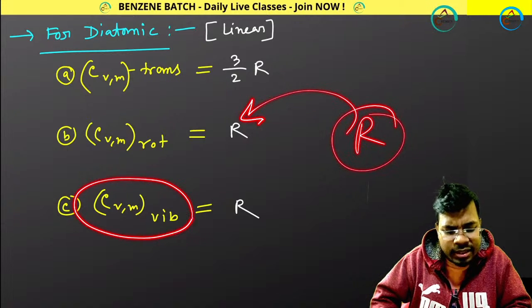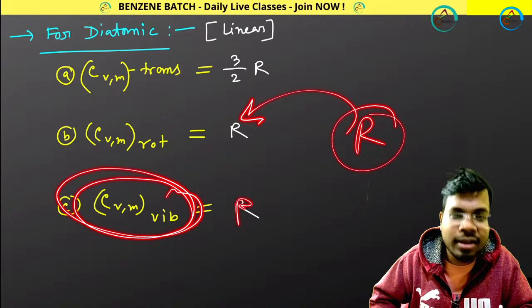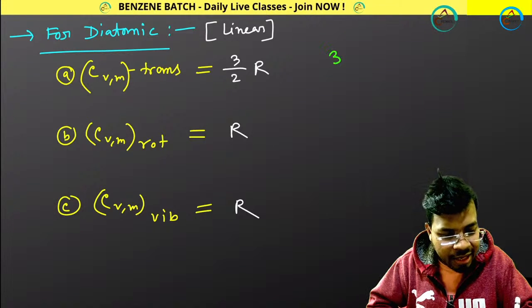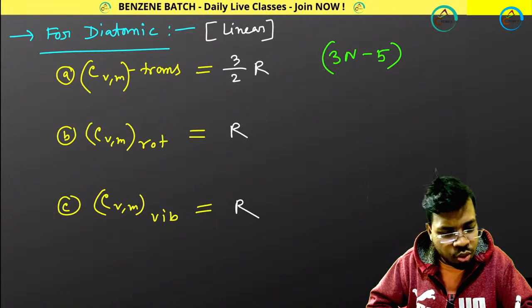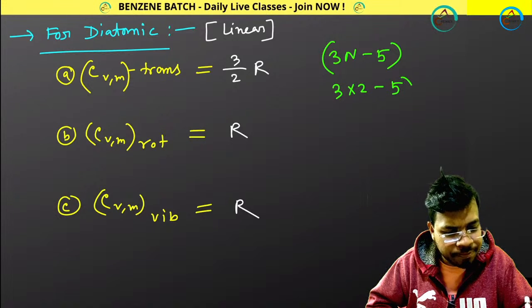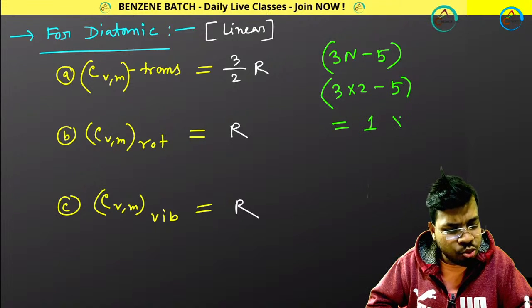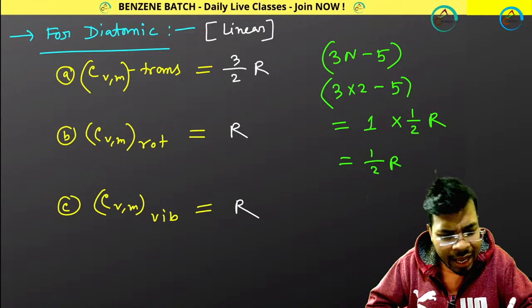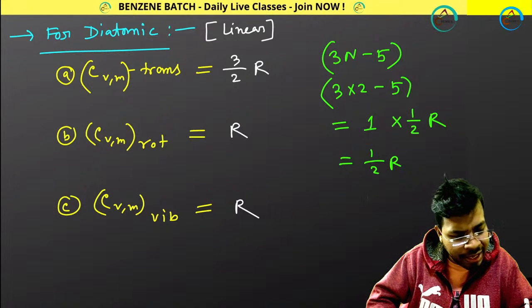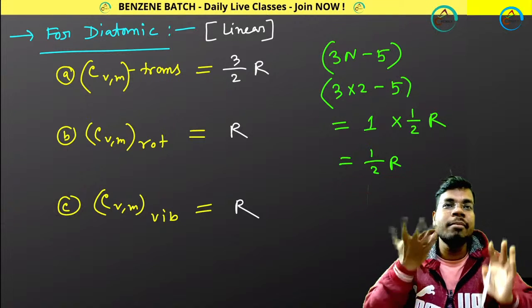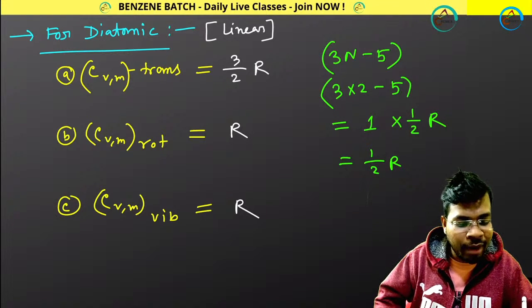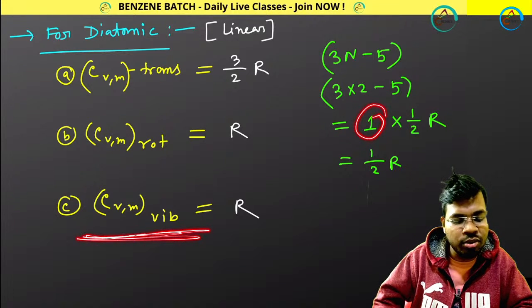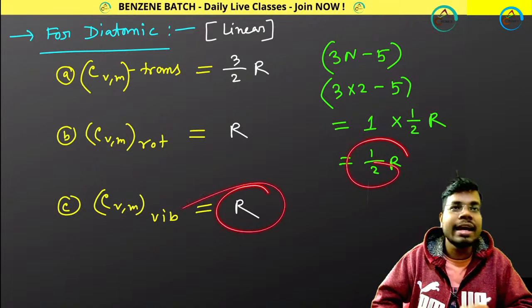But you are considering this vibrational degrees of freedom. Why is it R? Because for linear molecule the formula is 3n minus 5. So n is 2. 3 into 2 minus 5 gives 1, so 1 into half R. I am writing directly, so I should get half R. Why am I writing R over here? Why am I multiplying again with 2? Can anybody tell me why I am multiplying with 2? It should be 1 degree of freedom for linear molecule. But why is it not half R? Why is it R? Can anybody tell me?